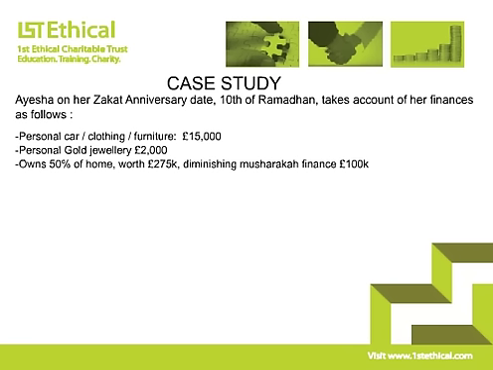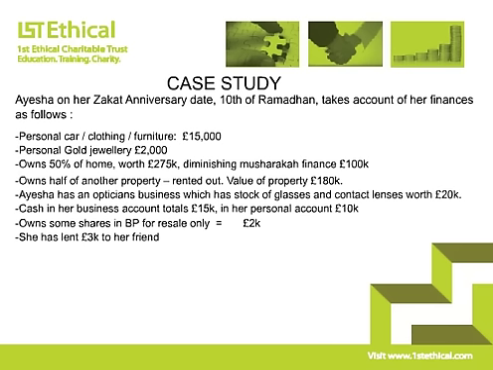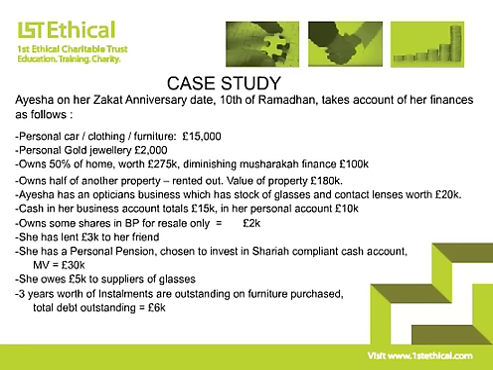Aisha has an optician's business which has a stock of glasses and contact lenses worth £20,000, cash in a business which totals £15,000, and in her personal account which is £10,000. She owns some shares in BP which are for resale at £2,000. She has lent £3,000 to her friend. She has a personal pension which she has chosen to invest in a Sharia compliant cash account, the market value of which is £30,000. She owes £5,000 to the suppliers of glasses and has 3 years worth of instalments outstanding on furniture purchase, total debt of which is £6,000.